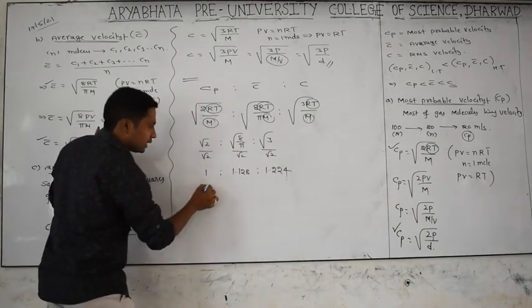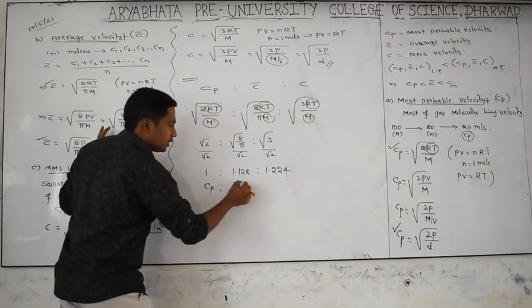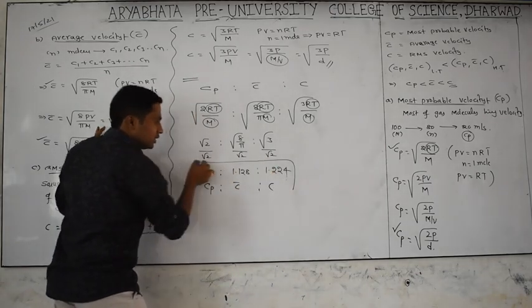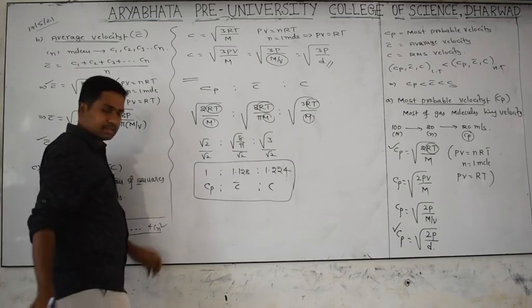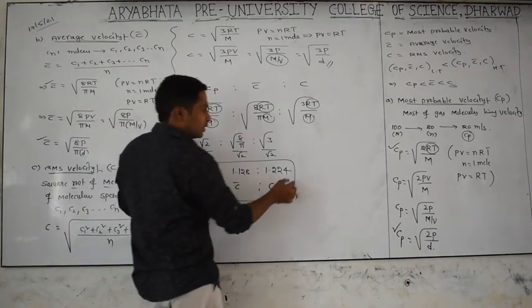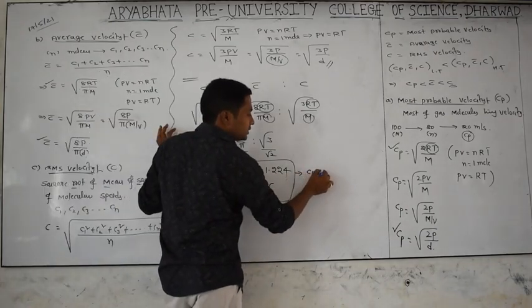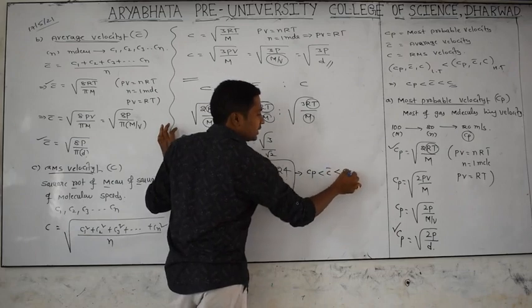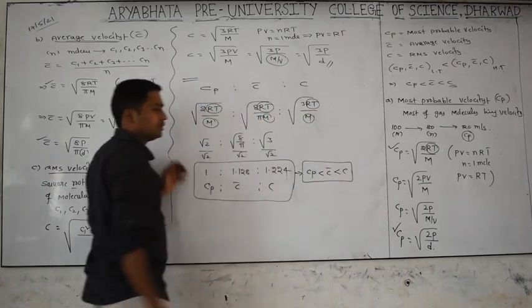This is very important. Cp is to C bar is to C, this ratio is like this for all the gases. That's why we say Cp is less than C bar is less than C. This is a very important conclusion.